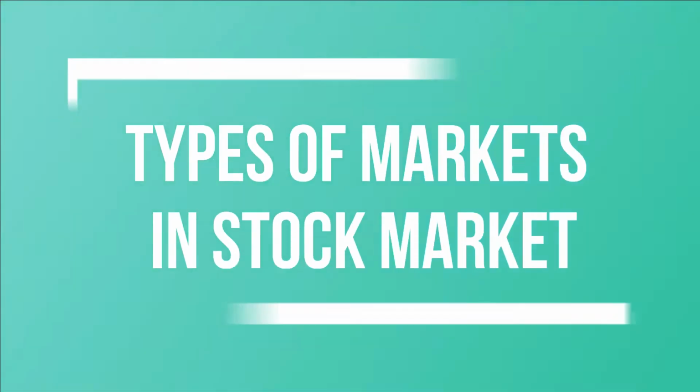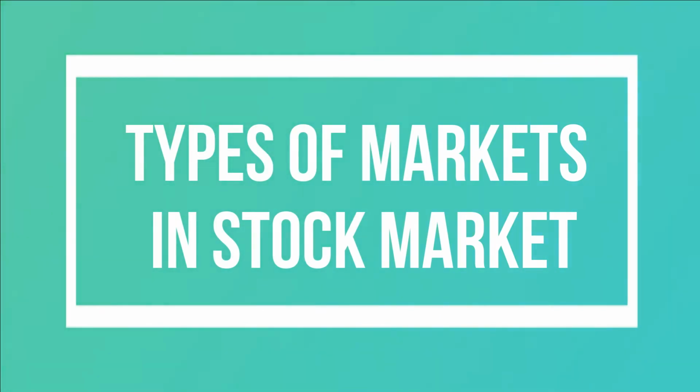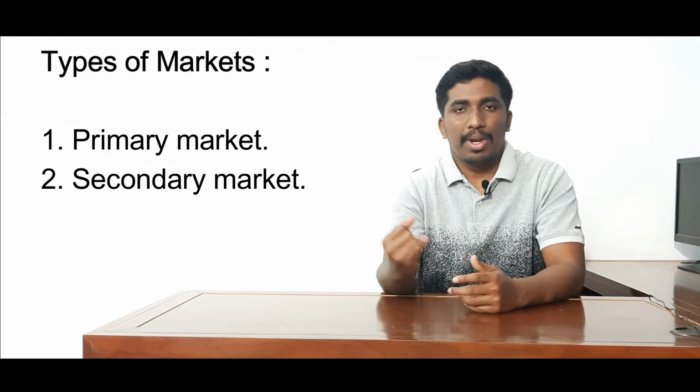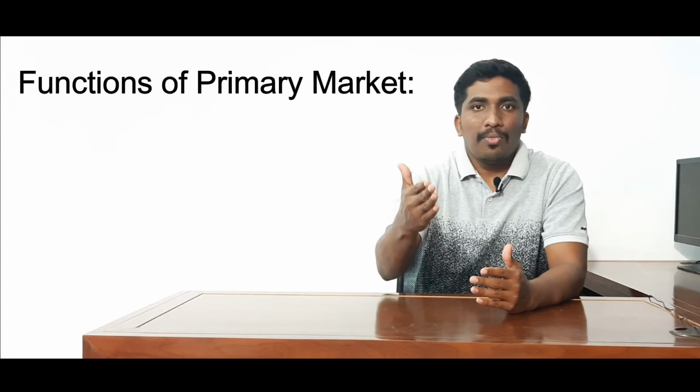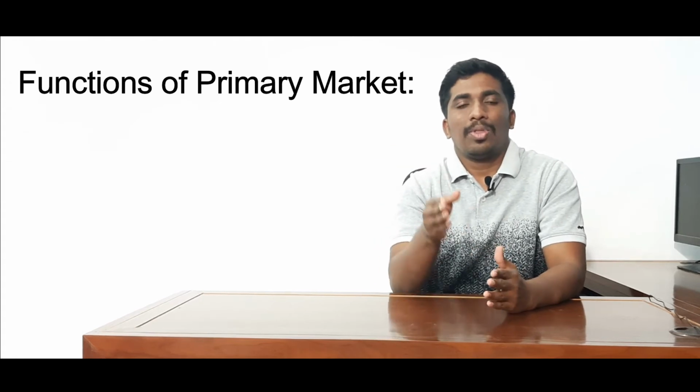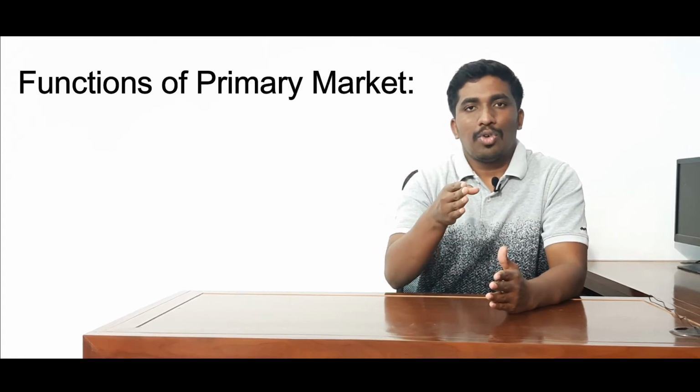So let us understand the different markets involved in the stock market. The types of markets involved in the stock market are the primary market and the secondary market. What happens in the primary market? The company has to raise funds, so it comes to the primary market and raises funds with the issue of an IPO.